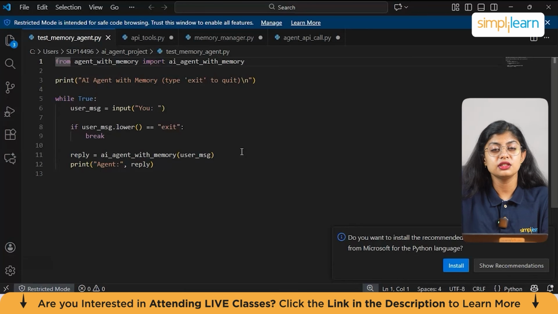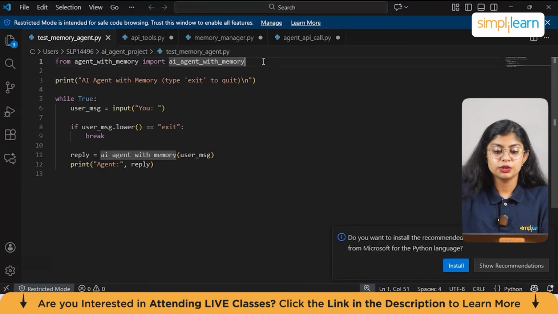And what information does this handle? It handles user messages and AI responses. Here no memory is stored. It delegates storage to other files, such as the JSON file which will be created. Now, this file exists because students need a clean, simple entry point to test the agent. From agent with memory import AI agent with memory.